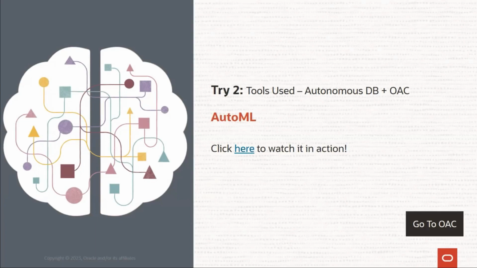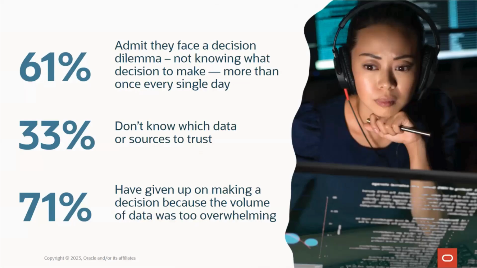And before the next one, here is another sneak peek into our decision dilemma, right? So 61% admit they face a decision dilemma, 33% don't know what data to trust, and around 70% have more or less given up on decision making because the volume was too high.